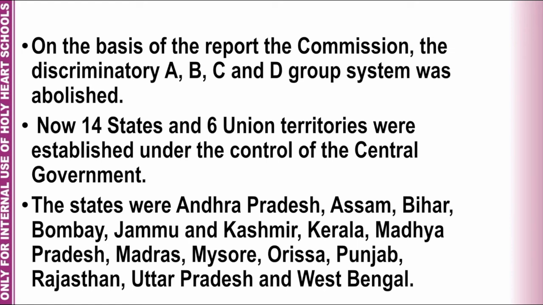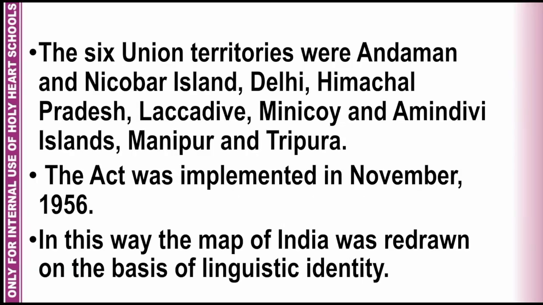The states were Andhra Pradesh, Assam, Bihar, Bombay, Jammu and Kashmir, Kerala, Madhya Pradesh, Madras, Mysore, Odisha, Punjab, Rajasthan, Uttar Pradesh and West Bengal. The 6 union territories were Andaman and Nicobar Island, Delhi, Himachal Pradesh, Lakshadweep, Minicoy and Amindivi Islands, Manipur and Tripura. The Act was implemented in November 1956.